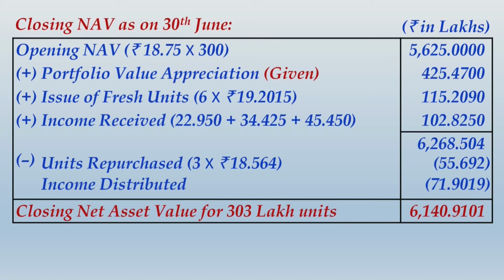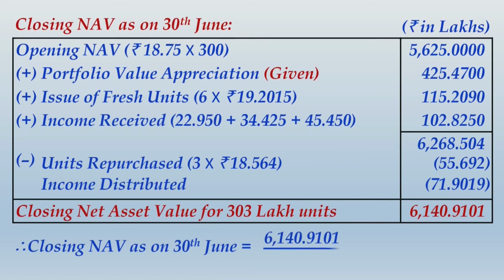And finally what we get is closing net asset value for 303 lakh units as 6140.9101 lakhs. Therefore the closing NAV as on 30th June will be 6140.9101 divided by 303 lakh units, and that would give you exactly rupees 20.2670 per unit. So please write up all these calculations and that will be end of the solution.